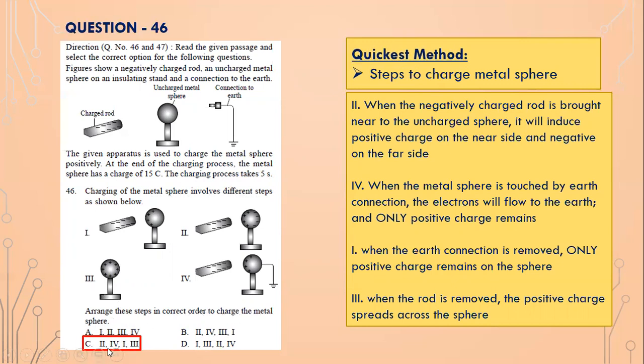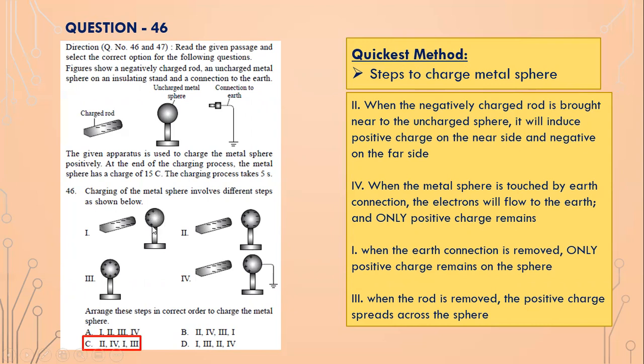So what are the correct steps? The first step is 2. When you bring the rod near the metal sphere, the part of the sphere which is near the negatively charged rod becomes positively charged. The opposite part becomes negatively charged, isn't it? Then is number 4. When you join the earthing, the electrons will flow to the earth, isn't it? The negative charge will flow to the earth. What remains is only the positive charge. Then number 1, isn't it? So number 1 is you remove the earthing. When you remove the earthing, the electrons have all gone away.